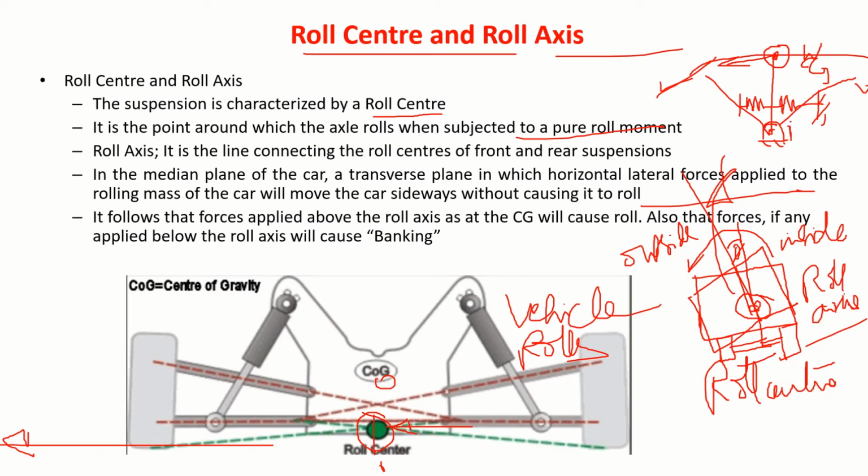You can consider this is a roll center. This you can call the center of gravity. Center of gravity is above these things. Instead of that, if the center of gravity is here, it will oscillate like this. Consider a child's cradle.